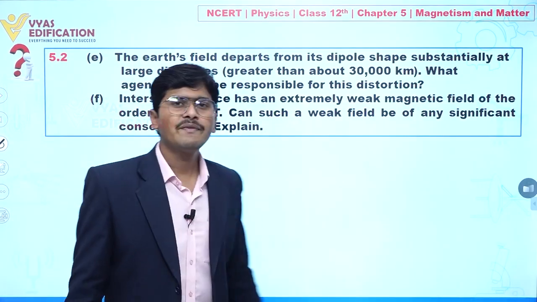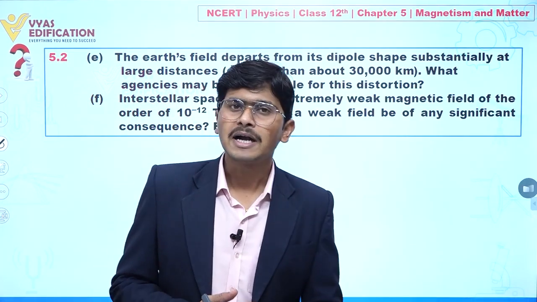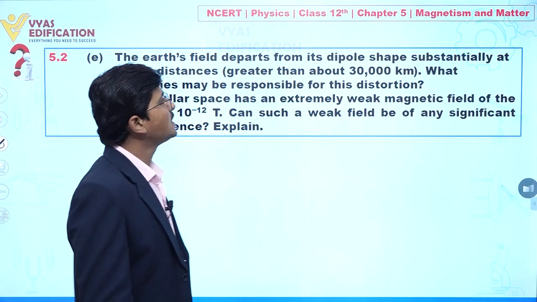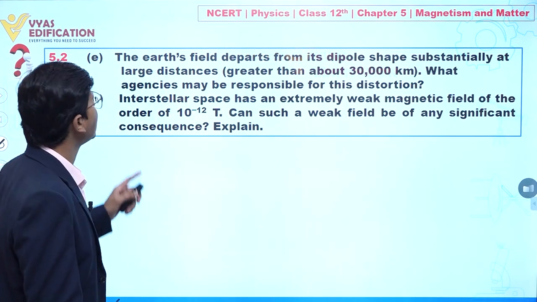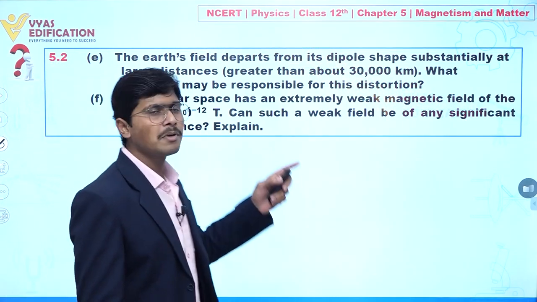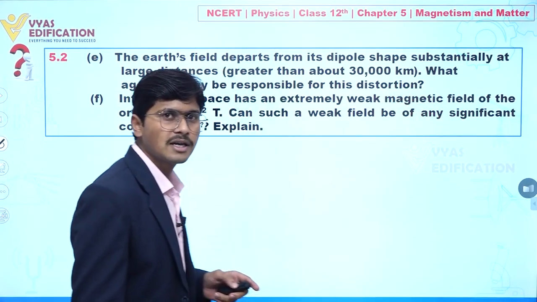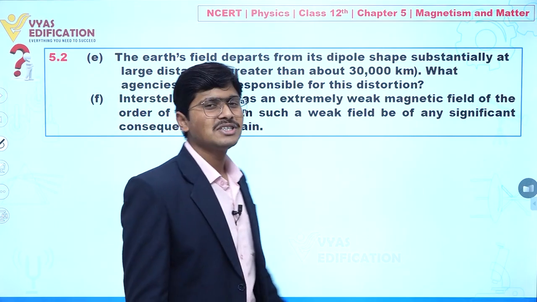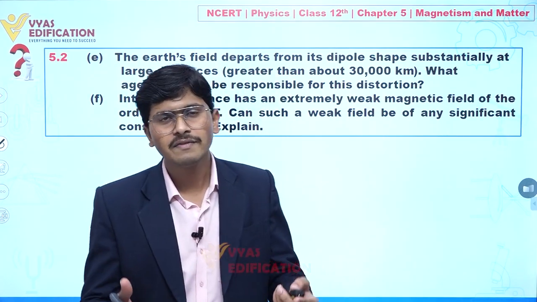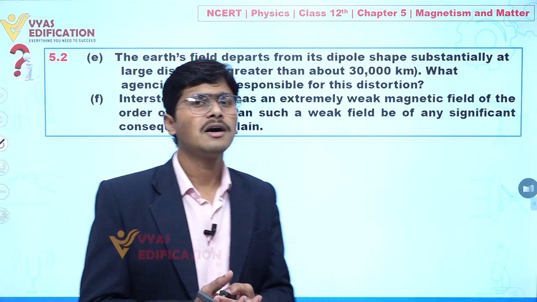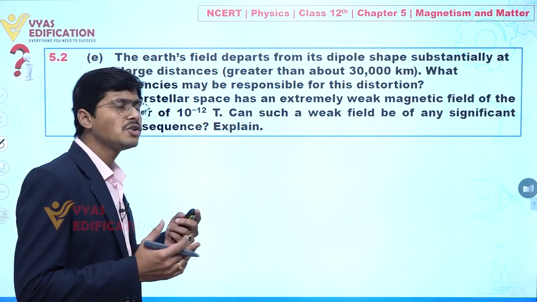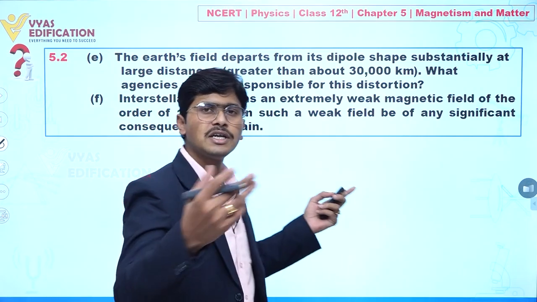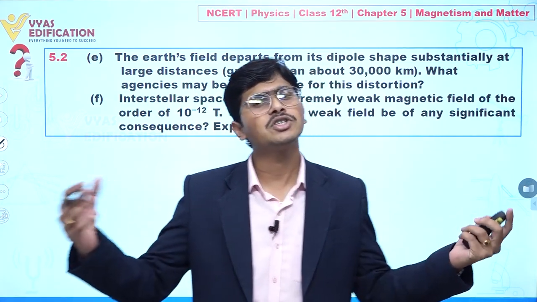Now if I talk about part number E, it is given that the earth's field departs from its dipole shape substantially at large distances, greater than about 30,000 km. But what agency may be responsible for this distortion? We know that if we are talking about the magnetic field due to a dipole, the earth's magnetic field is there and its area of expansion is very large.